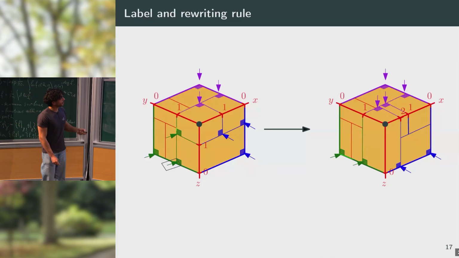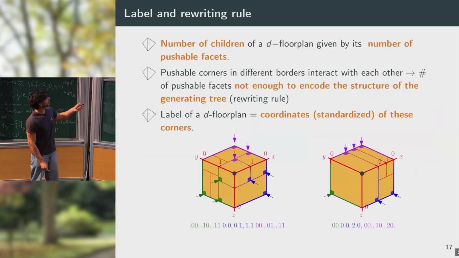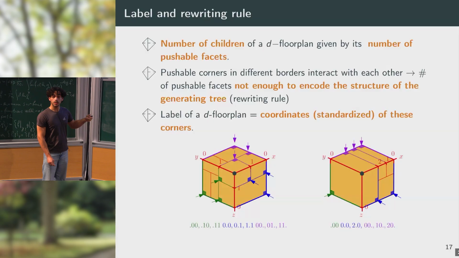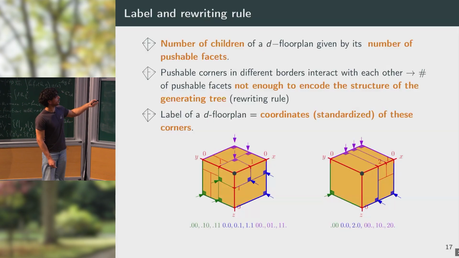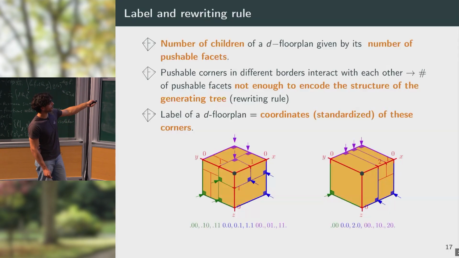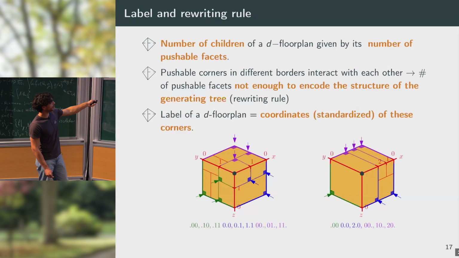So what I do instead in a higher dimension is that to each floor plan, the label associated is given by the list of position vectors of the corners, which are standardized with respect to each other. So for example, the furthest corner in the green boundary here will correspond to 0, 0, with a dot to say that it has fixed x coordinate. Same for the blue, where the dot corresponds to the y coordinate, here and here.